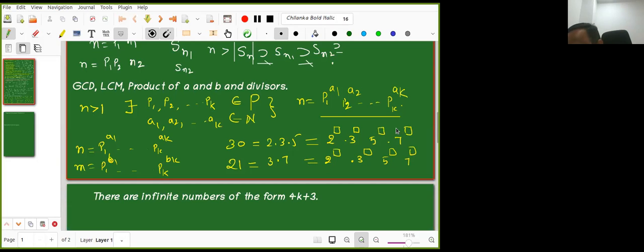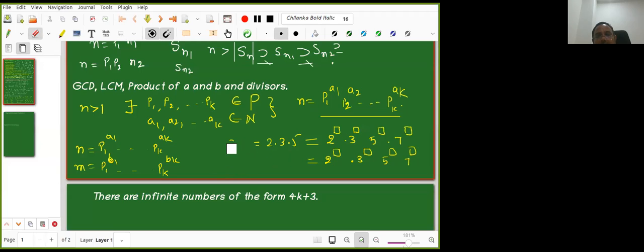Very good. Now here, how can I write? 2 raised to 0, 3 raised to 1, 5 raised to 0 and 7 raised to 1, right? So it is possible. If you take two numbers, it is possible to take the same set of primes, but here some of the exponents can be 0.